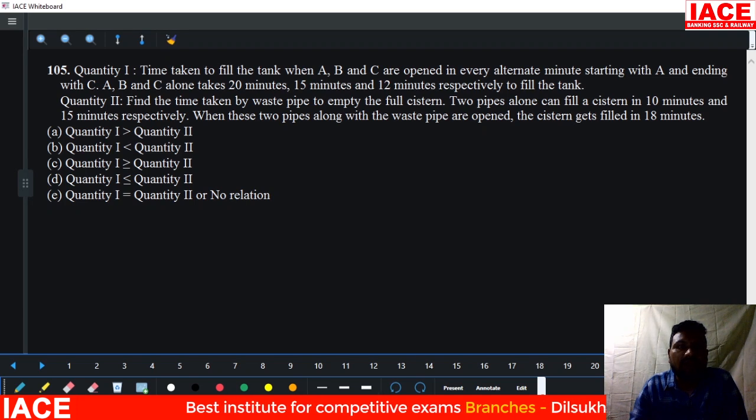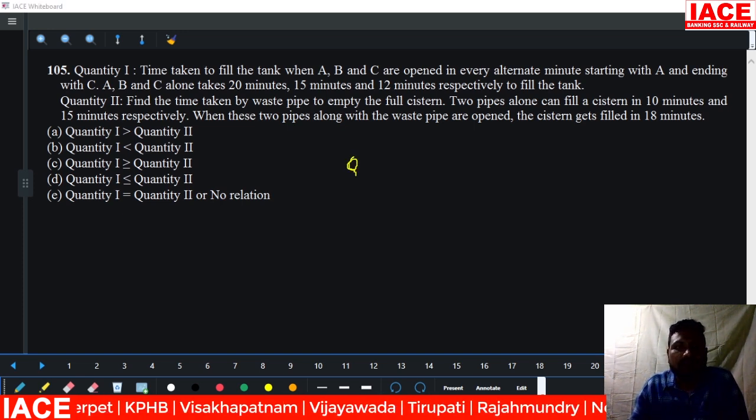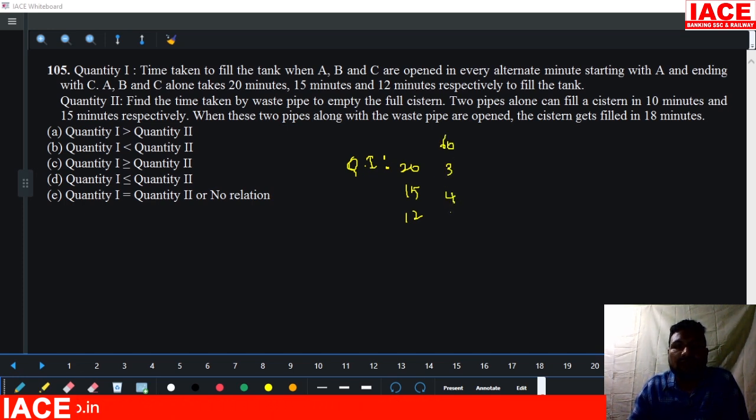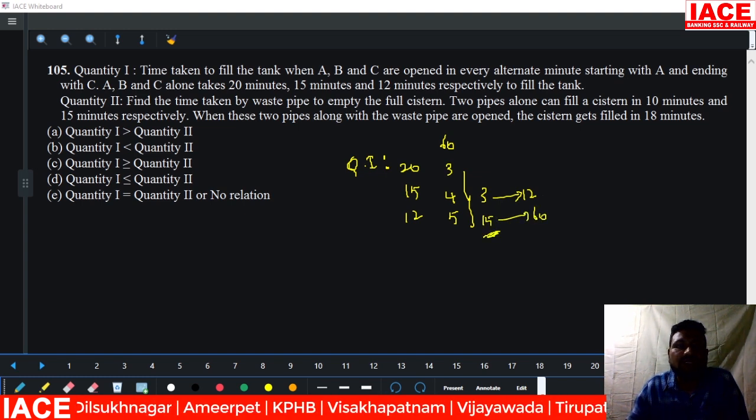Next, the time taken to fill a tank: A, B, C are open on alternate times. For quantity 1 we have to calculate the alternate time. 20, 15, and 12. LCM is 60. It is 3, 4, and 5. Then overall 3 minutes completed. How many units completed? 12 units completed. 3 minutes 12 units, then multiplying both sides, 15 minutes 60 units completed. In alternation, 15 minutes. Quantity 1 value is 15 minutes.